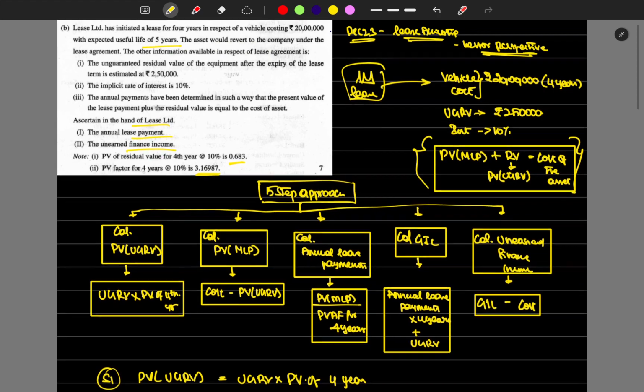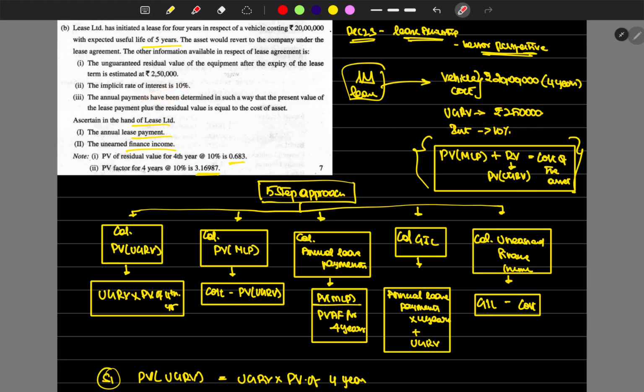I'll quickly go through the problem again. The lessor has initiated a lease for 4 years on a vehicle costing 20 lakh, with a useful life of 5 years. The asset would revert to the company under the lease agreement. The unguaranteed residual value is 2,50,000 and the interest rate is 10%.